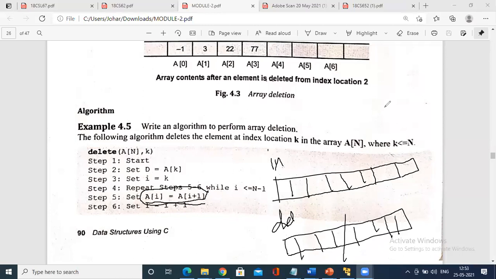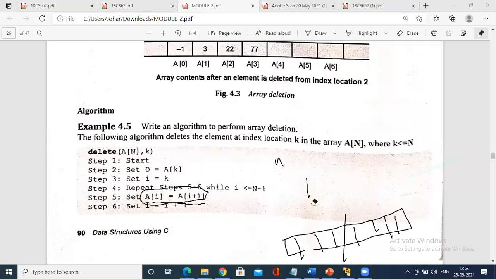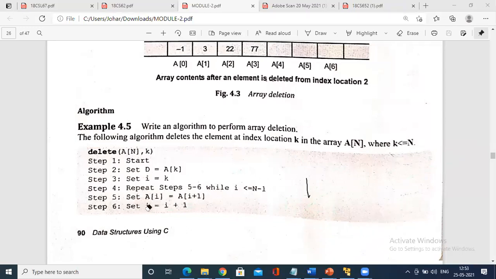That is the concept when you do insertion or deletion. In the case of deletion you are reducing the array, that is, you are making A of I plus 1 as A of I. For example, index 3 becomes index 2. This is the concept of deletion.